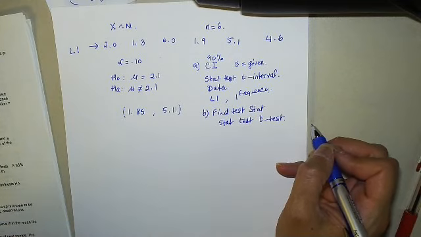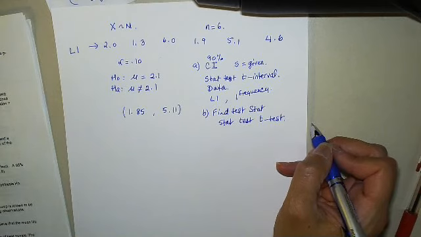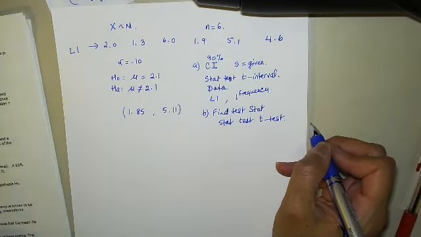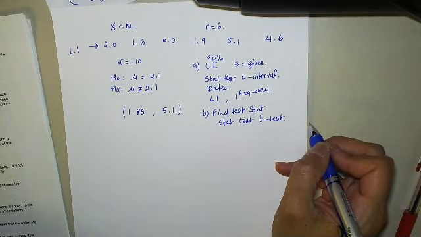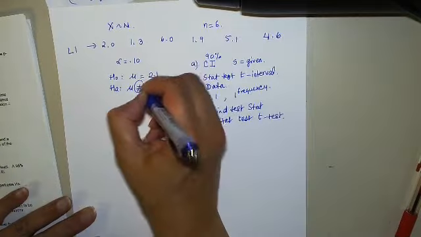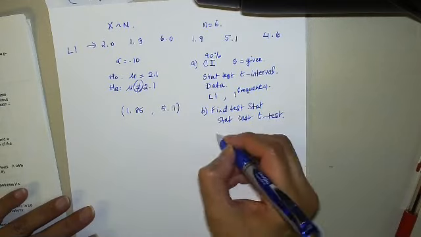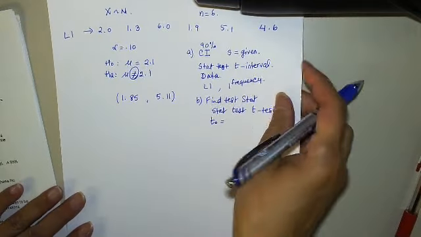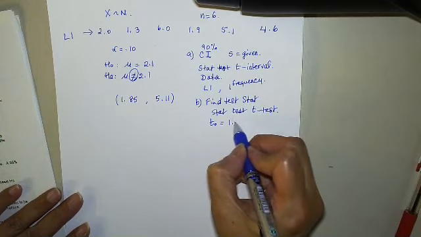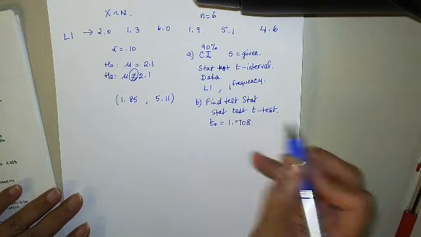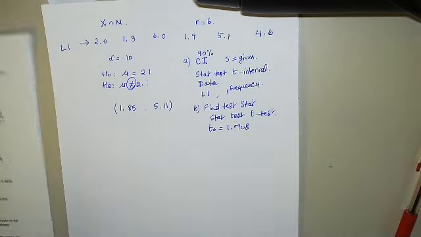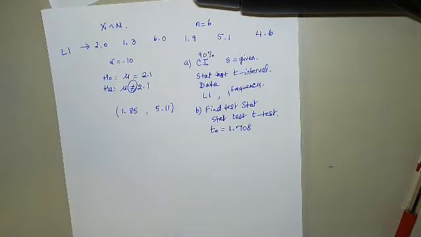Two-sided. Two-sided because the fact that you did a confidence interval means it's two-sided, right? And also it said, at the significance level 0.10, we would like to see if there's reason to believe that the mean life is different from 2.1. So two-sided. Okay, so what do you have for t naught? 1.7? Okay.